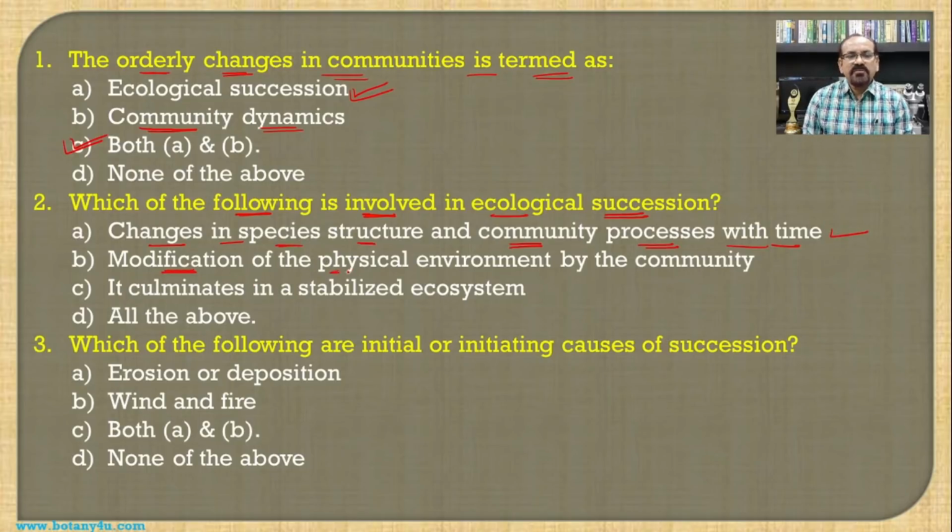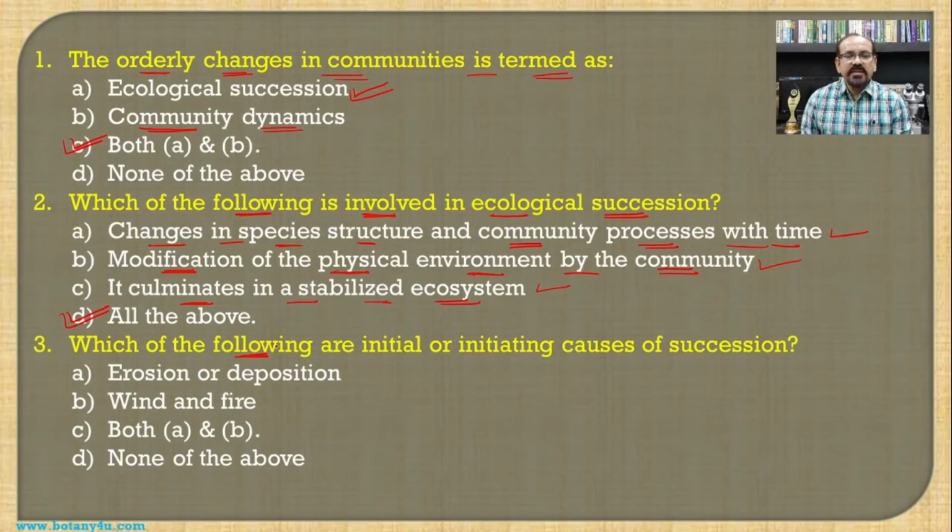Then modification of the physical environment by the community, because during the growth of the organisms there is a change in the physical environment of that particular habitat, and hence this is also the right statement. Then it culminates in a stabilized ecosystem, and when we find the climax formation or the forest formation, it is nothing but a stabilized ecosystem. So all these things are correct, and hence all the above becomes the answer for this question.